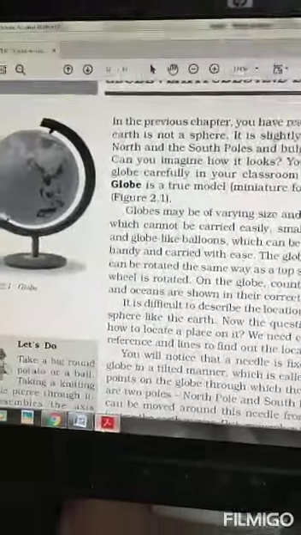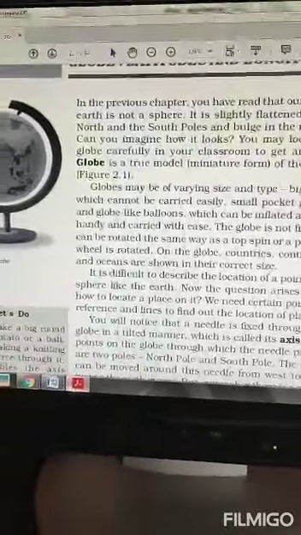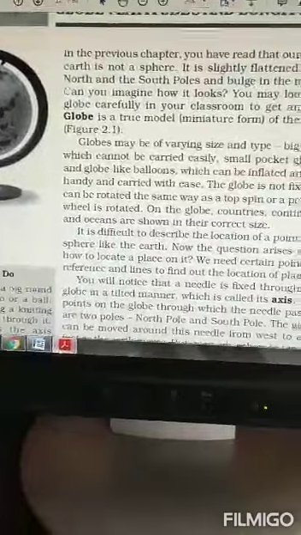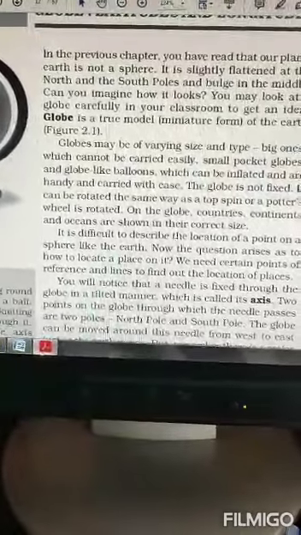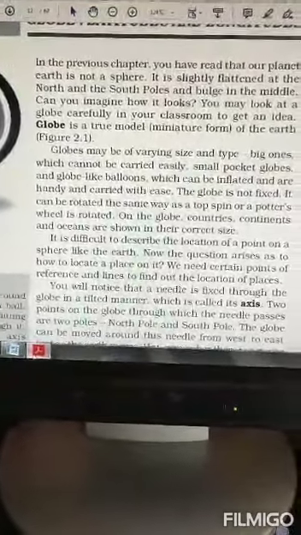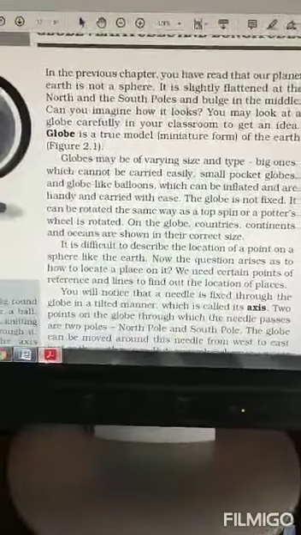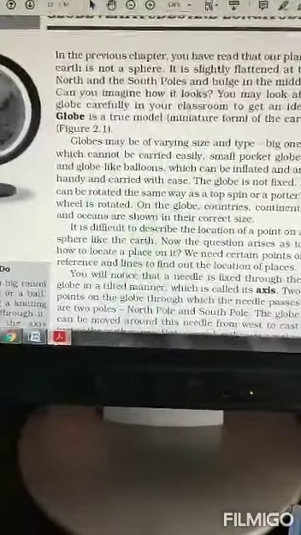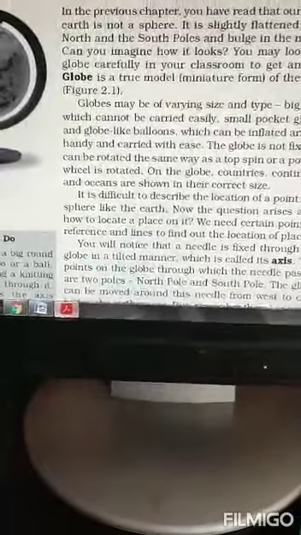Globes are of various sizes and shapes, big and small. Some are so big they can't be carried everywhere. Some are so small, pocket globes, that they can be carried inside your pockets also. Some are like a balloon, they can be inflated and used, and afterwards the air can be taken out.